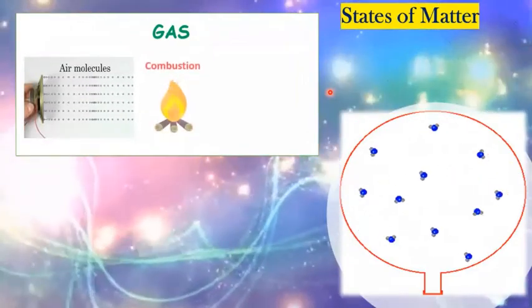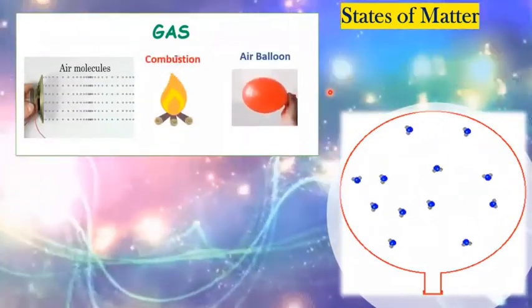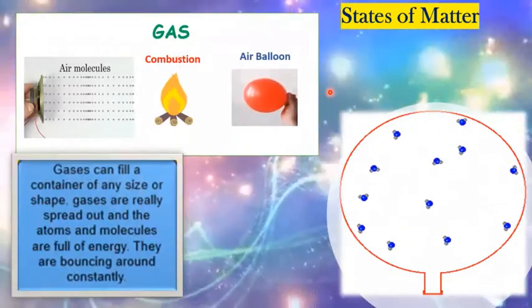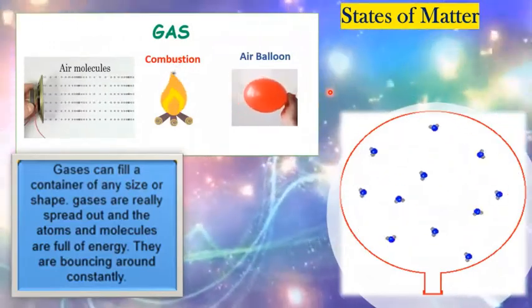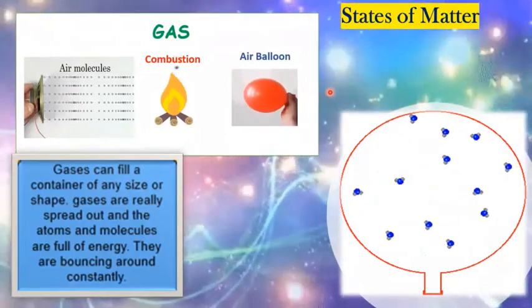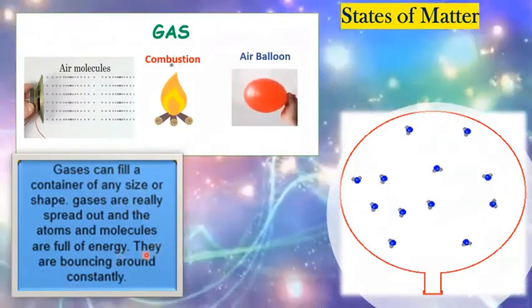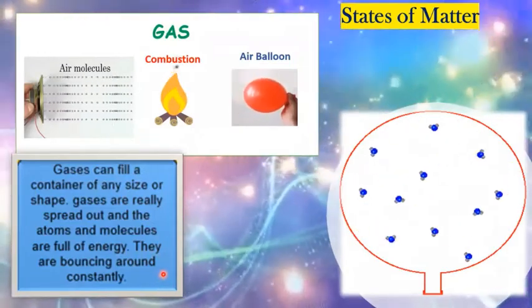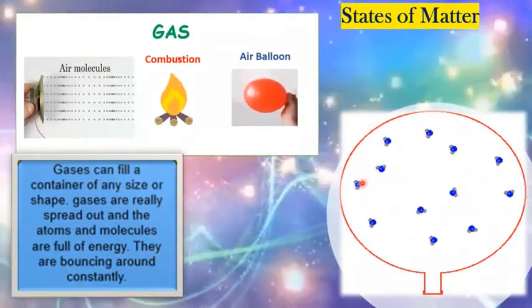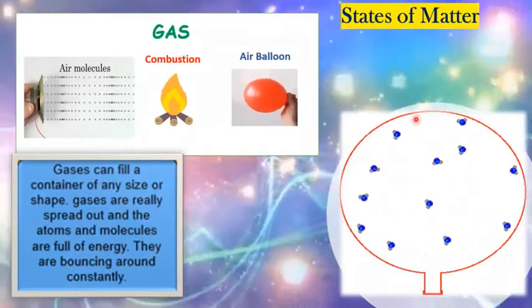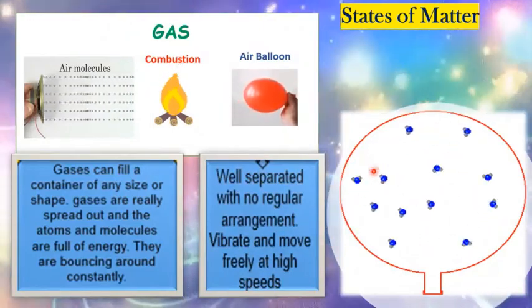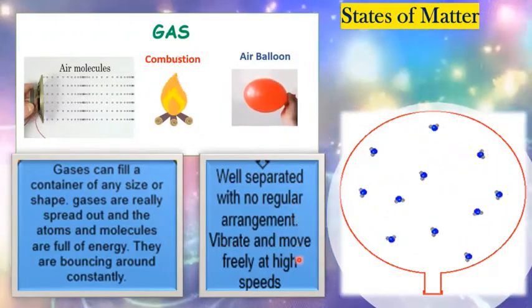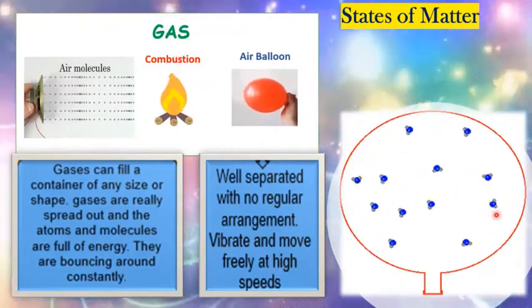So gases, examples are air molecules, combustion, and the hot air balloon. Here, gases can fill as well. Like the liquids, they can fill containers of any size or shape. The gases are really spread out, and the atoms and molecules are all full of energy, so they are bouncing around constantly. So this is how we see the molecules of the gases. And since they are well separated with no regular arrangement, they also vibrate and move freely at high speed. So this is gas.